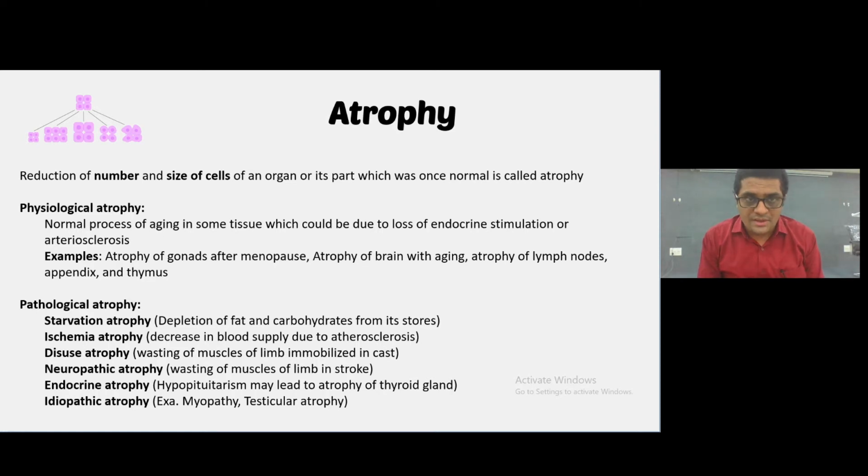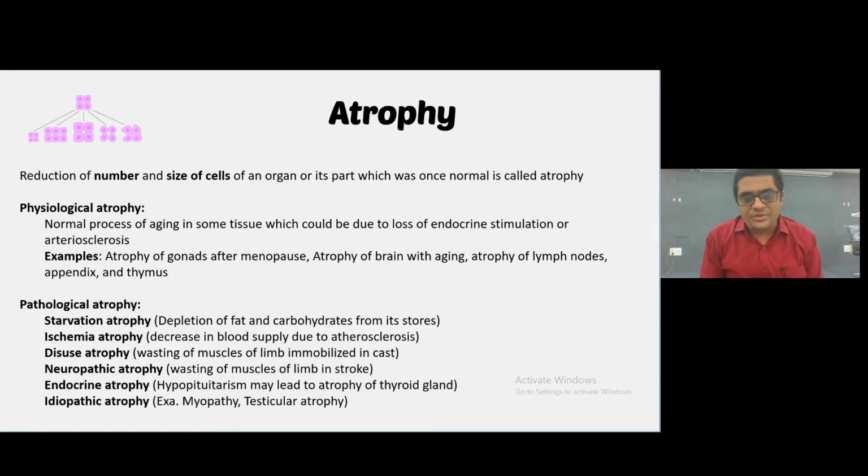So in atrophy, the size of the cell is reduced, and these are examples of physiological atrophy. Now the pathological atrophies are: starvation atrophy, depletion of fat and carbohydrate from its store; ischemic atrophy, decrease in blood supply due to atherosclerosis; disuse atrophy, wasting of muscles of a limb immobilized in a cast; neuropathic atrophy, wasting of muscles of the limb in stroke; endocrine atrophy,